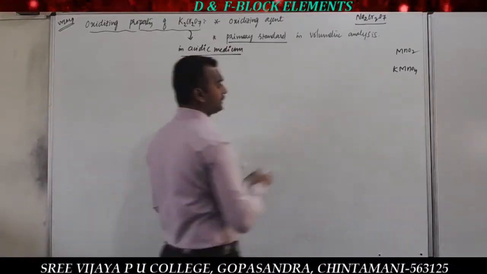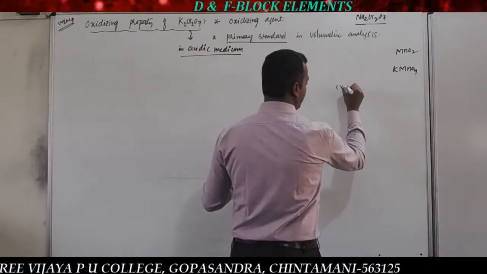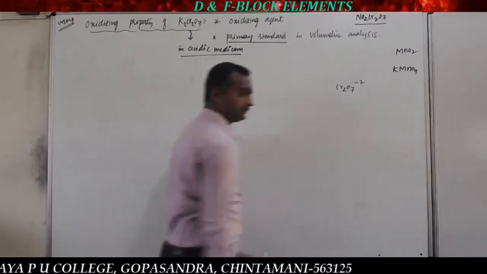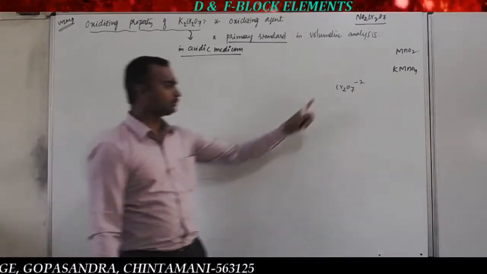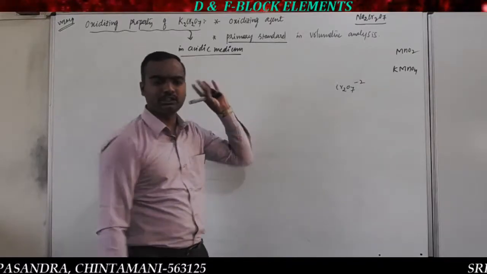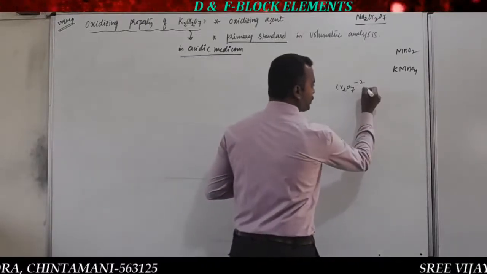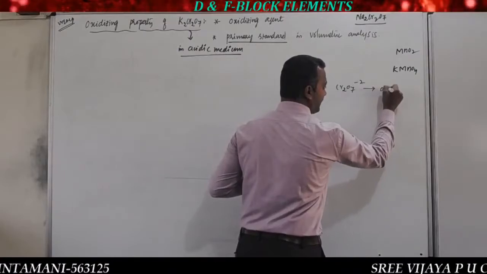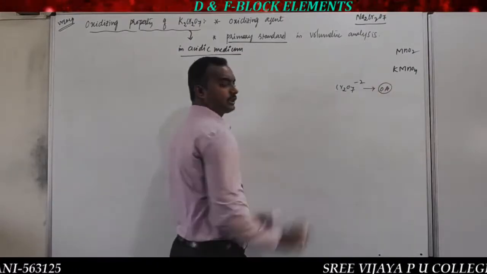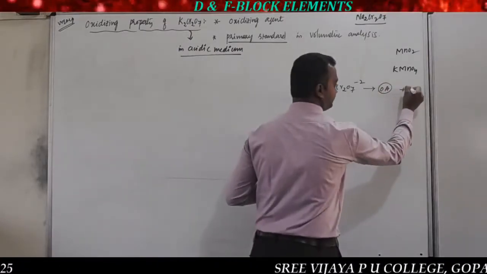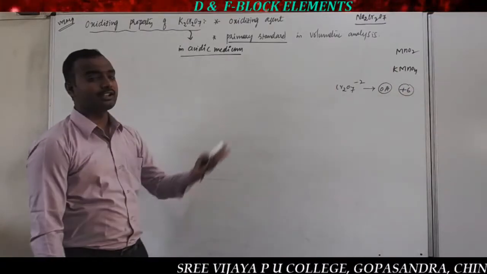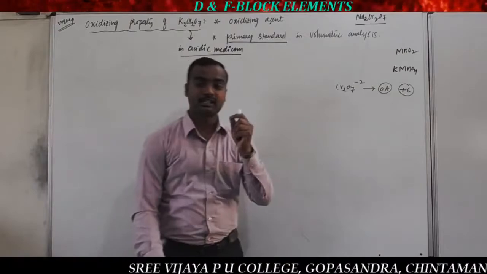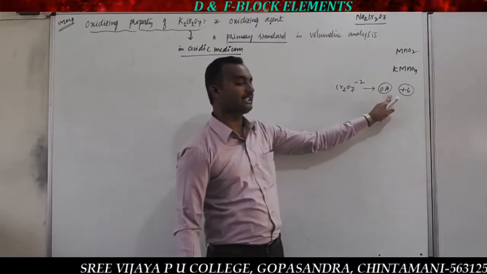ಅದನ್ನು ಹೇಳಬೇಕು ಅಂದಾಗ ನೆನಪಿಟ್ಕೊಳ್ಳಿ, Cr2O7 2-. ನಾವು ಪೊಟ್ಯಾಷಿಯಂ ತಗೊಂಡಿಲ್ಲ, ನನಗೆ ಬೇಕಾಗಿರೋದು ಡೈಕ್ರೋಮೇಟ್ ಅಯಾನ್ ಅಷ್ಟೇ. ಪೊಟ್ಯಾಷಿಯಂ is counter ion, ಅದೇನು ಅಲ್ಲಿ ಭಾಗವಹಿಸೋದಿಲ್ಲ, ಮೇನ್ ನಮಗೆ ಕ್ರೋಮಿಯಂ ಬೇಕು. So which is a very good oxidizing agent, ಯಾಕೆ ಅಂದ್ರೆ when you calculate the oxidation state of chromium, we get +6. That is the highest oxidation state of chromium. Since it exhibits the highest oxidation state, that type of compound acts as an oxidizing agent.